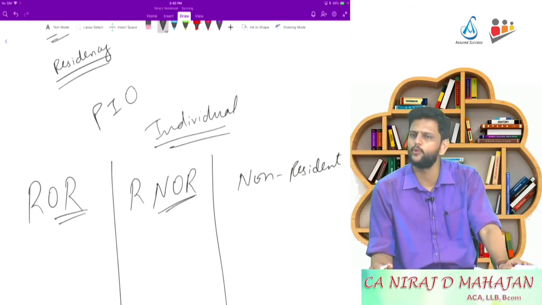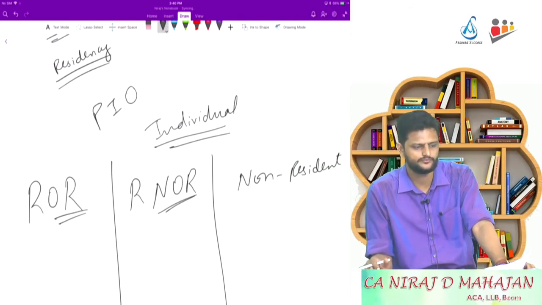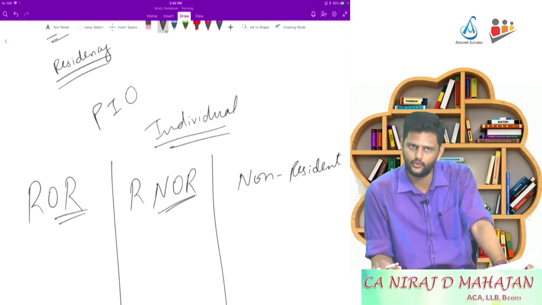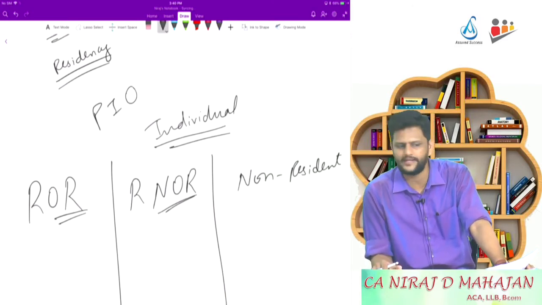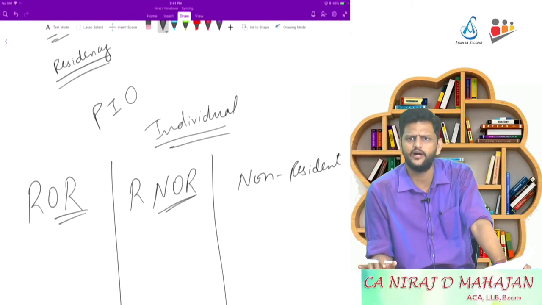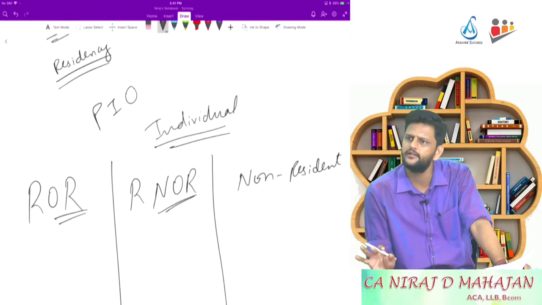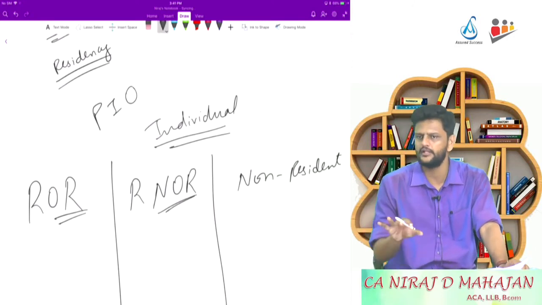Check on that again. Section 5, scope of total income. First one, ROR. What is it saying? Income received or deemed to be received, accrued or arisen or deemed to accrue or arise in or outside India. It will be taxable. That is, global income is taxable. Which category is this? ROR. So if a person is ROR, that means whatever income he earns, whether in India or outside India, deemed to be received in India, outside India, any kind of income, all of his income will be taxed. Understood? Taxed where? In India. We are learning Indian income tax law.